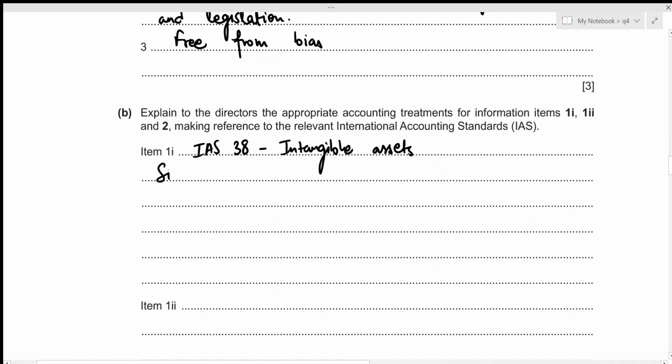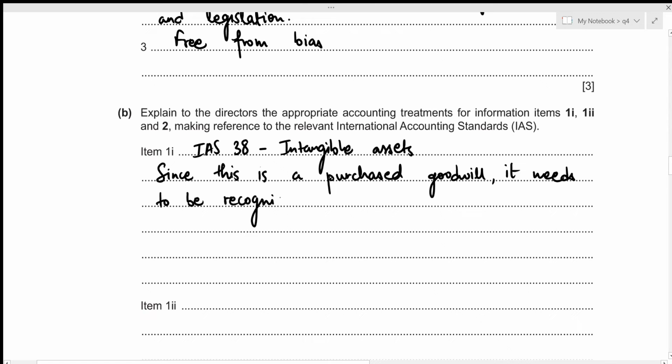So since this is a purchased goodwill, it needs to be recognized in the financial statements.